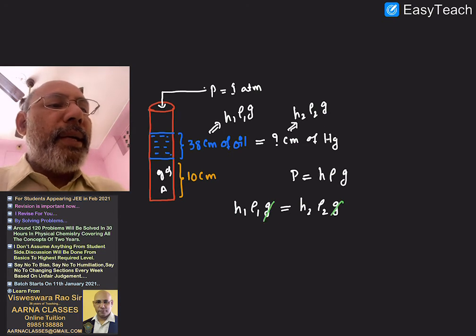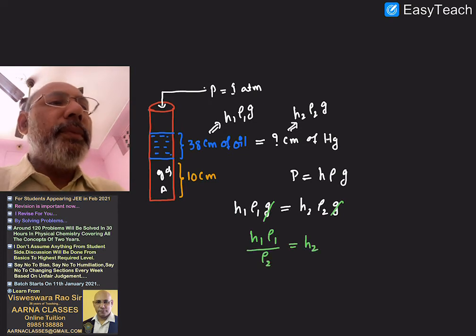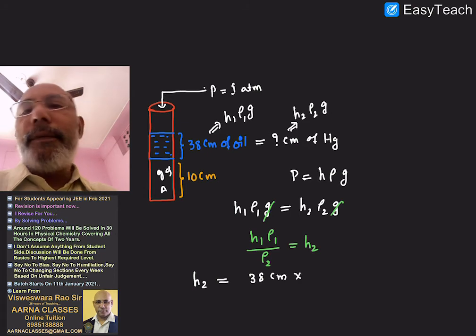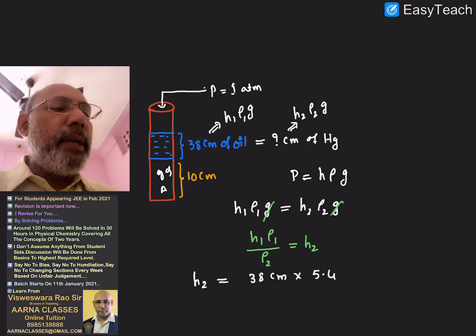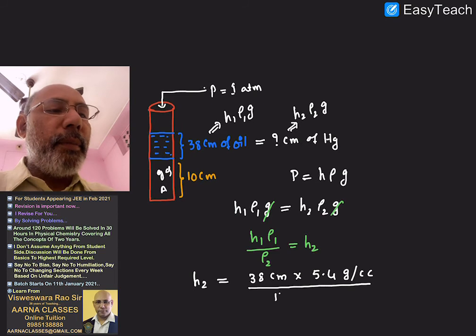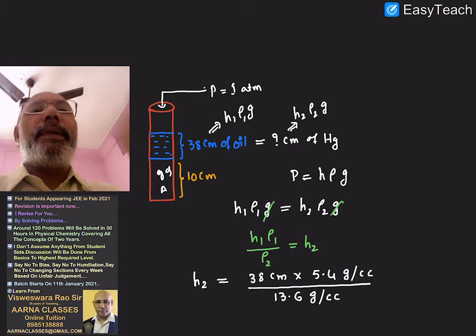That means H2 is equal to H1 rho 1 divided by rho 2. Now I substitute the values. H1 is 38 centimeters. Density of oil already given is 5.4 grams per cc. What is the density of mercury? That also generally will be given by the paper setter, but if not, it is not a big thing: 13.6 grams per cc.